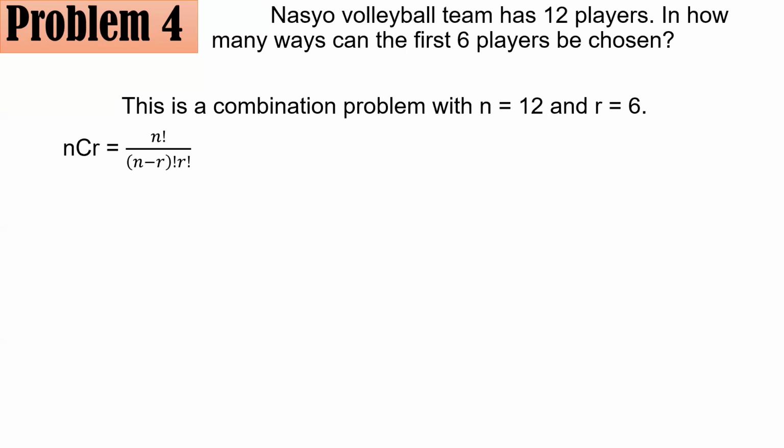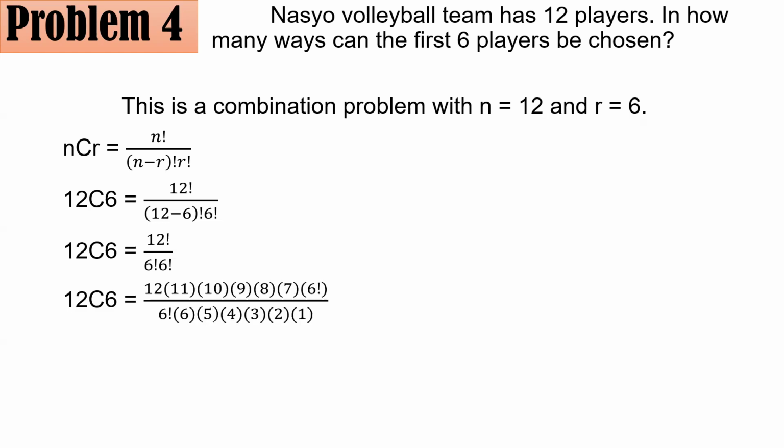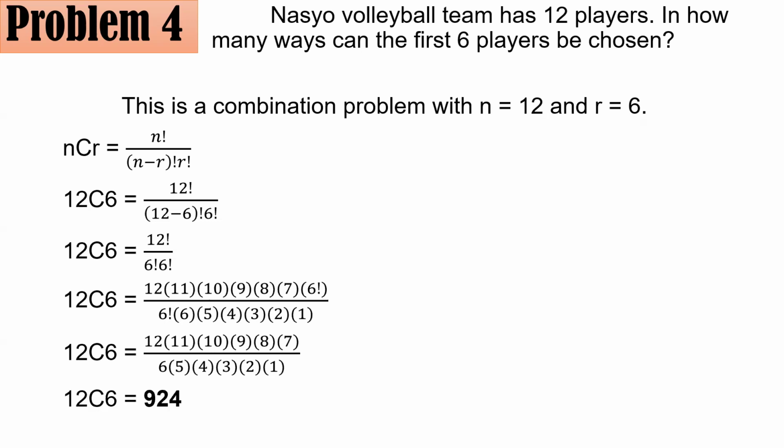Take note also, for your reference, n is always greater than or equal to r. So if you substituted and your r is larger than your n, there is something wrong with that. Then you have 12C6 equals 12 factorial all over 12 minus 6 factorial times 6 factorial. And with this, we get 12 factorial divided by 6 factorial, 6 factorial. And simplifying the whole thing using the similar process we had earlier, I hope you were able to get 924.